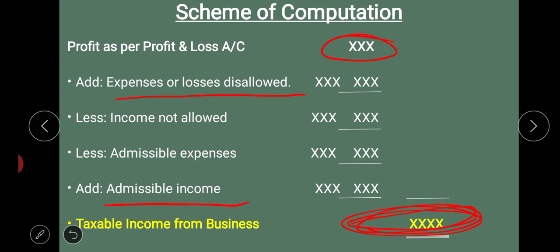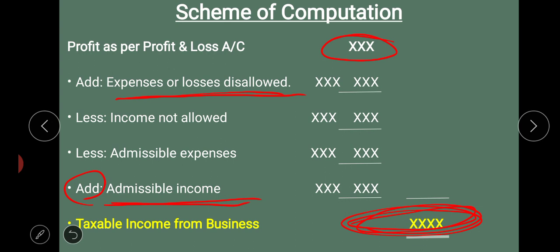So some of the incomes which are not seen on the credit side of the profit and loss account, even though these items are considered admissible incomes, such items can be added back. Two things we have to add. First one, expenses not allowed. Second one, admissible incomes. These two things are added back to the profit.